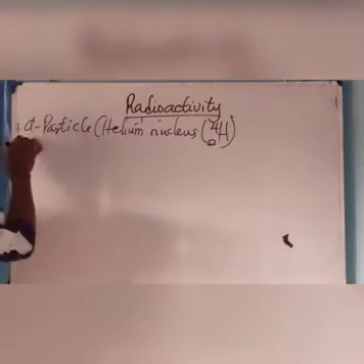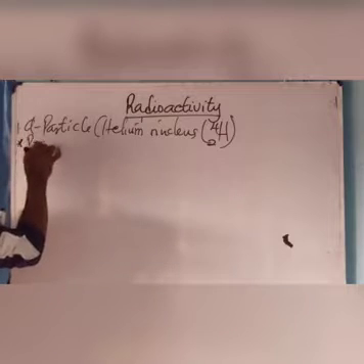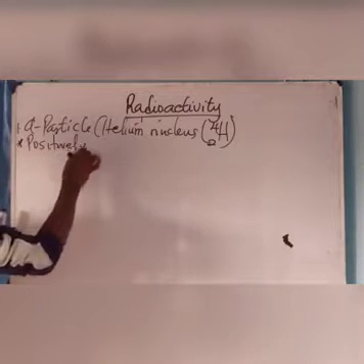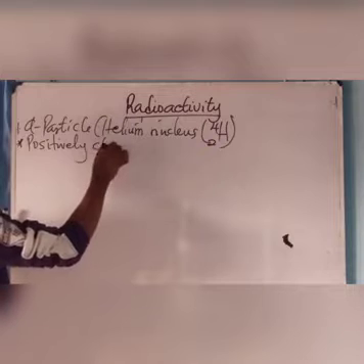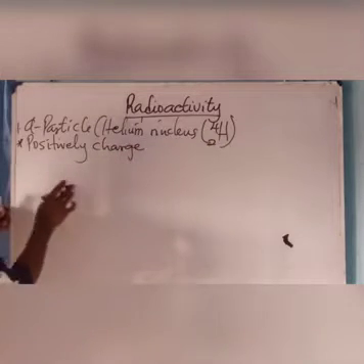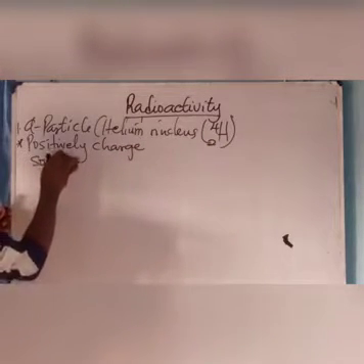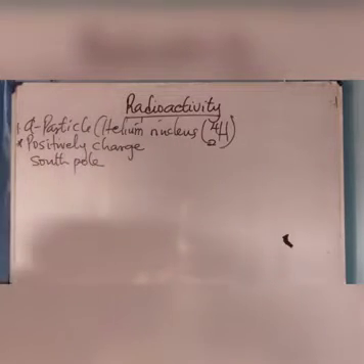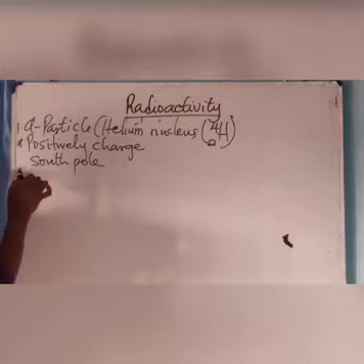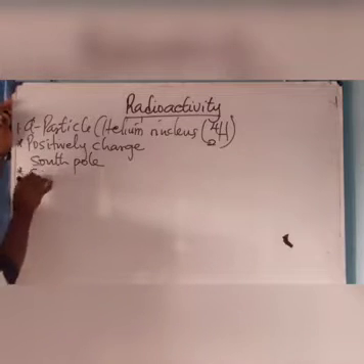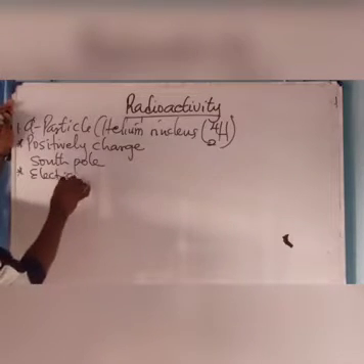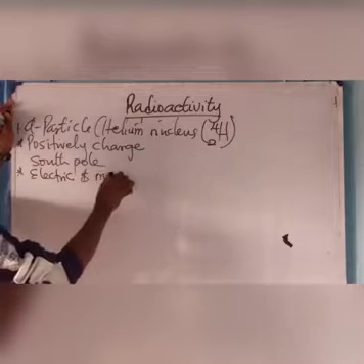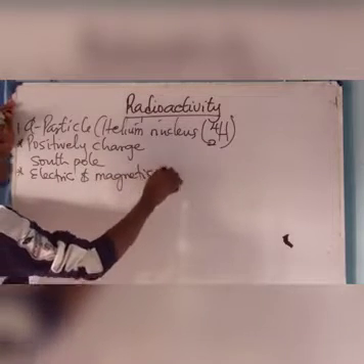Okay? It is positively charged. It is positively what? Charged. And therefore, it is deflected towards the south pole of the electric and what? Magnetic field. It therefore means that alpha particle is affected by both electric and magnetic field.